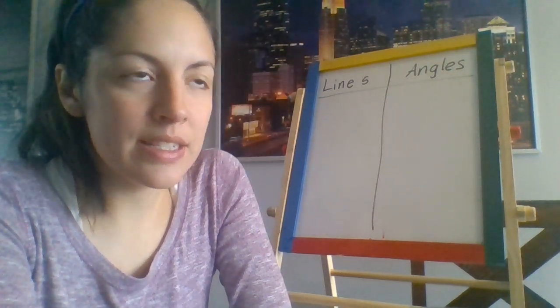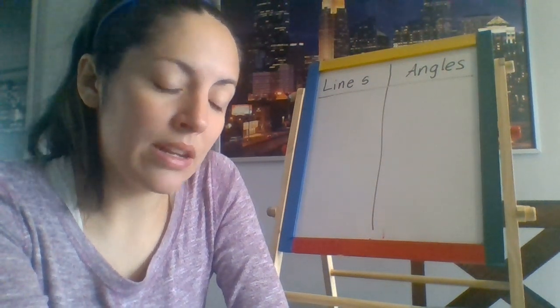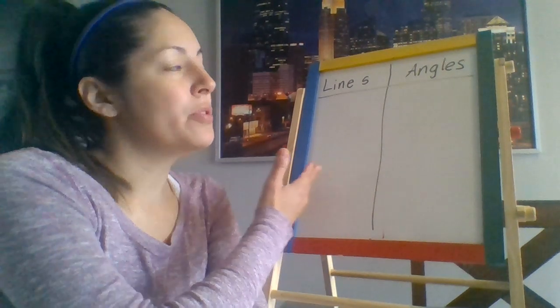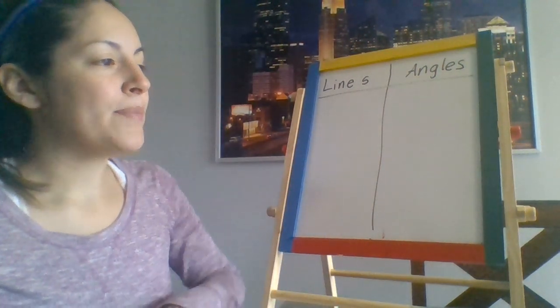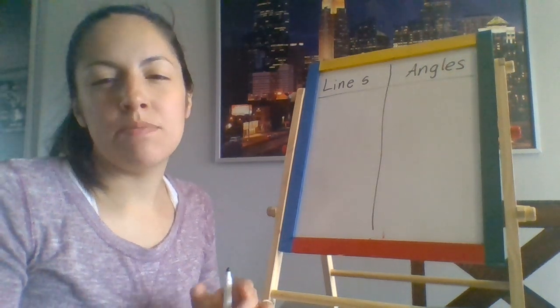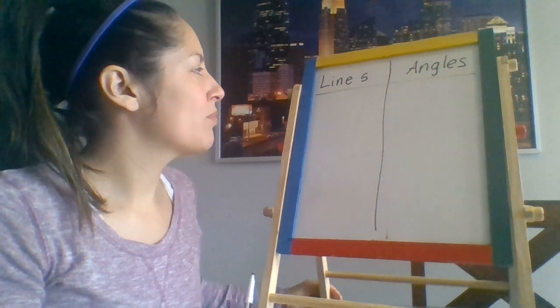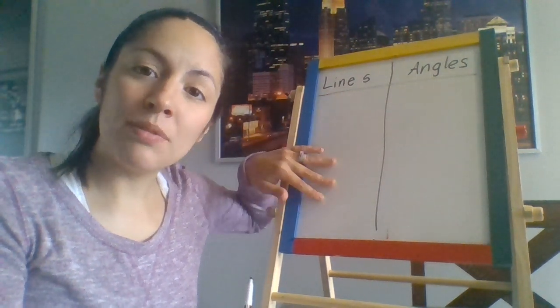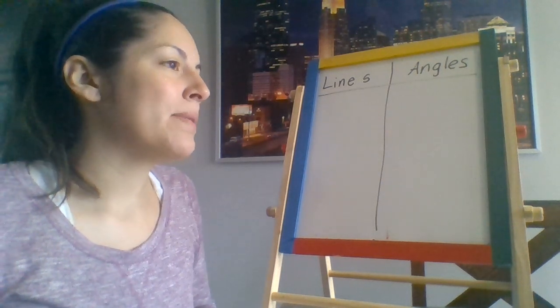But this week, what I'd love for you guys to do is something we talked about in my class, but I see it's coming up in your math class again. So I'd like to review a little bit. I wrote two words here, lines and angles. These are things that we talked about maybe a couple weeks before we went to distance learning. So today I wanted to quickly review the two different kinds of lines that we mostly talked about.